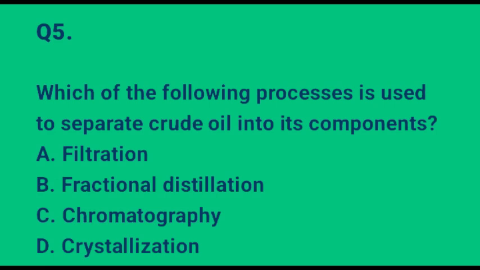Don't forget, crude oil is a mixture of different hydrocarbons such as petrol, kerosene, diesel, lubricating oil, and bitumen. These hydrocarbons differ in their boiling point, so they can be separated by fractional distillation. In this process, crude oil is heated in a large distillation tower. Components with lower boiling points rise to the top and condense first. Components with higher boiling points condense lower in the column.